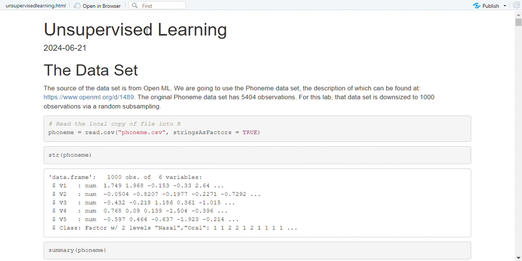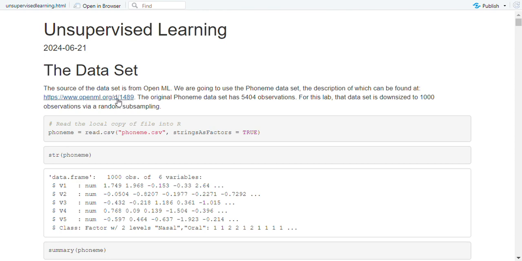In this lab, we will look at unsupervised learning. The source of the dataset is Open Machine Learning. We are going to use the FoundMe dataset, the description of which can be found at www.openml.org/d/1489.